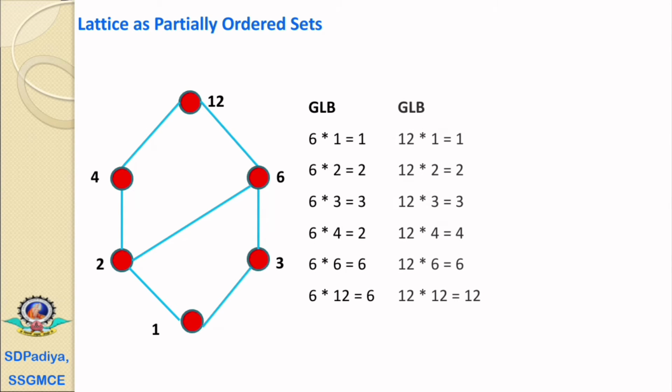For the last element, 12 meet 1 equals 1, 12 meet 2 equals 2, 12 meet 3 equals 3, 12 meet 4 equals 4, 12 meet 6 equals 6, and 12 meet 12 equals 12. The 12 is the universal upper bound. Therefore, from that we can see that universal upper bound meet A equals A, because meet is the greatest lower bound and 12 is the universal upper bound. Therefore, the universal upper bound meet A equals A.